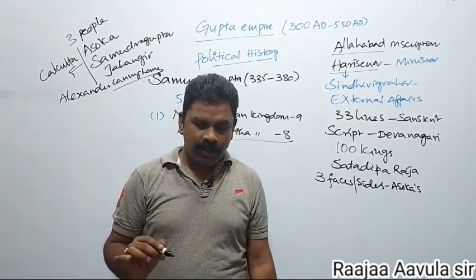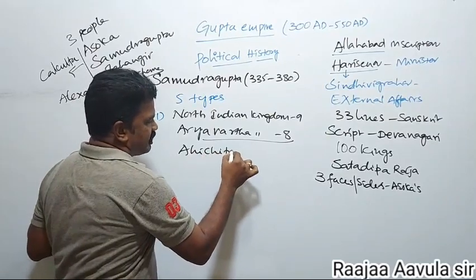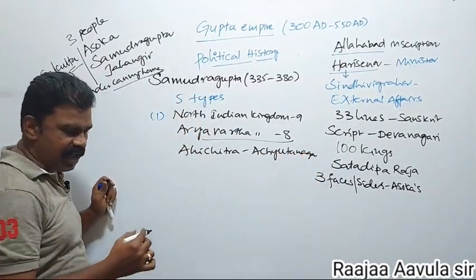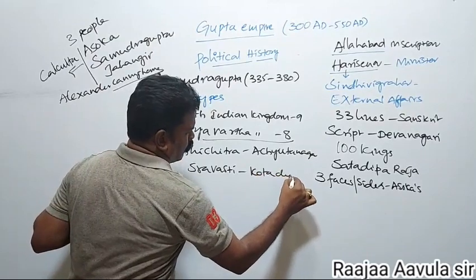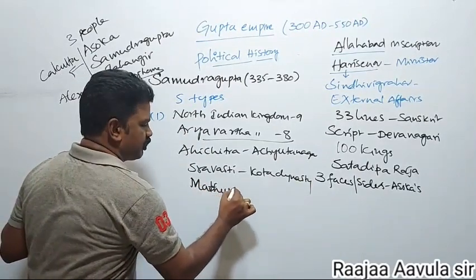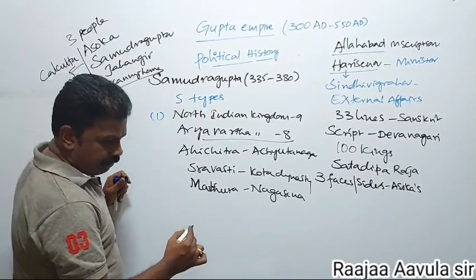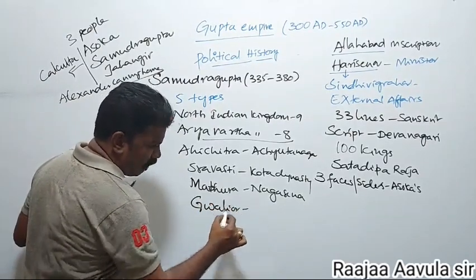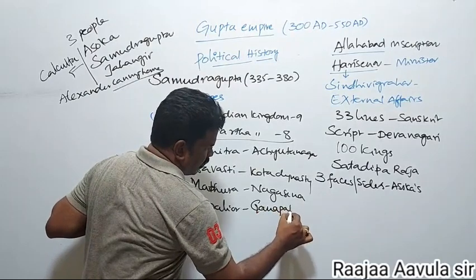Among these, some important rulers were: the Ahichchhatra kingdom, ruled by Achyutanaga; Sravasti, ruled by the Kota dynasty; Mathura, ruled by Nagasena; and the Gwalior area, under Ganapati Naga.